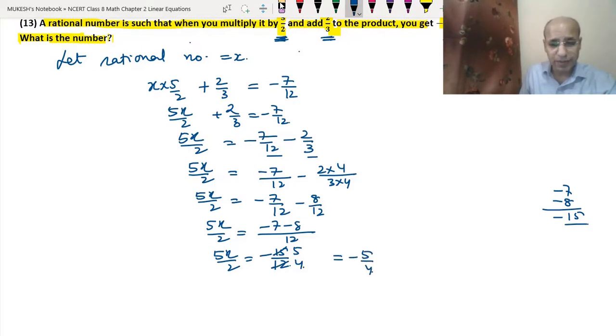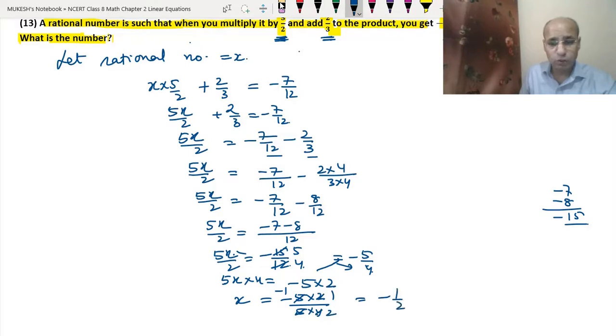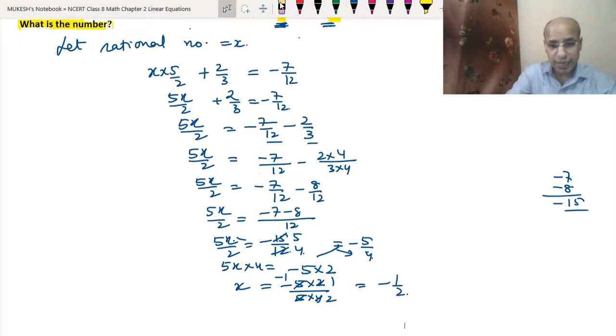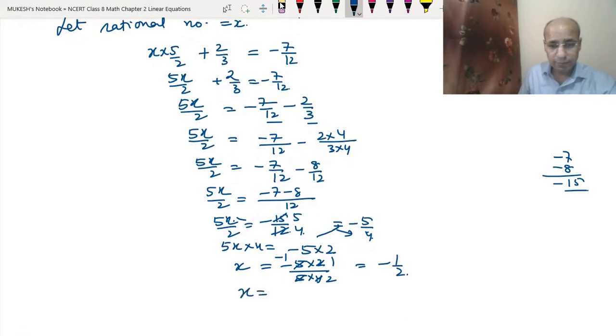Now this 5x will be multiplied with the 4. We will cross multiply, and this 2 will be multiplied with the minus 5. That means 5x into 4 will be equal to minus 5 into 2. So this 5 and 4 will come to the other side as a division. So x will become equal to minus 5 into 2 upon 5 into 4. So 5 and 5 are gone, minus 1. 2 ones are 2, 2 twos are 4. So we got minus 1 upon 2. So this x will become minus 1 upon 2.